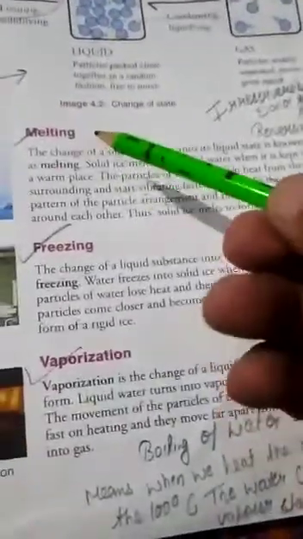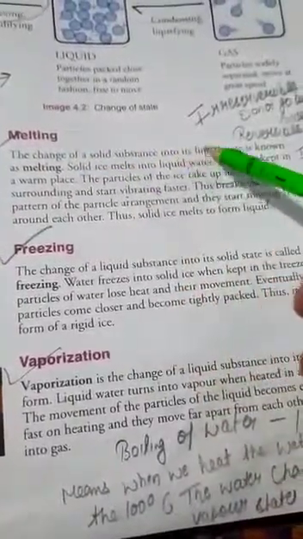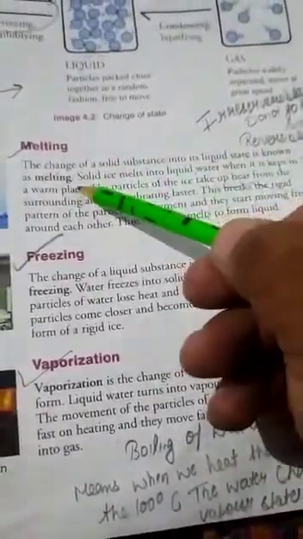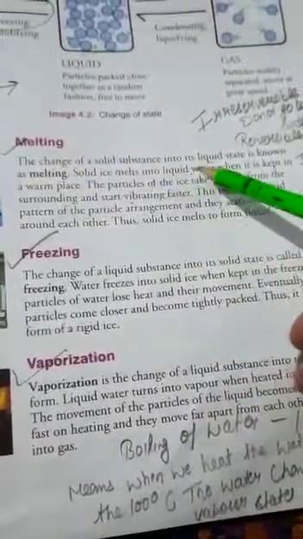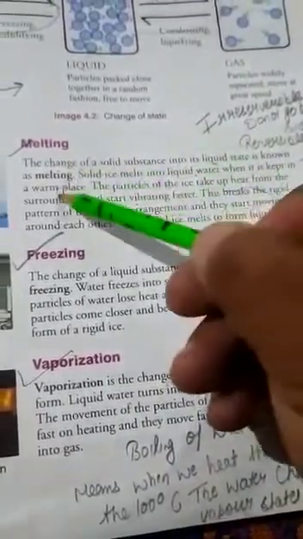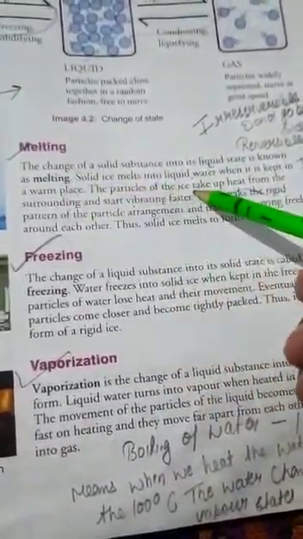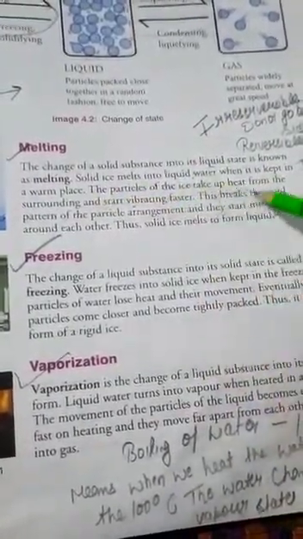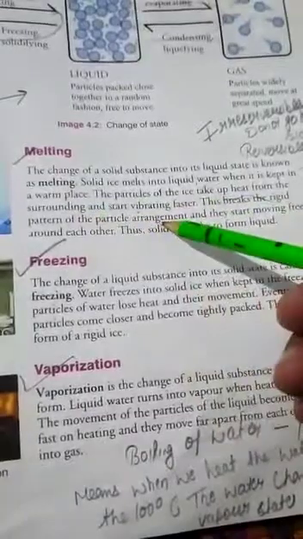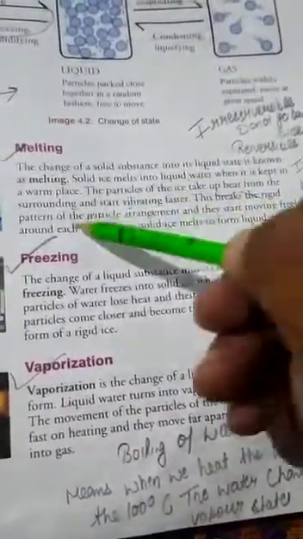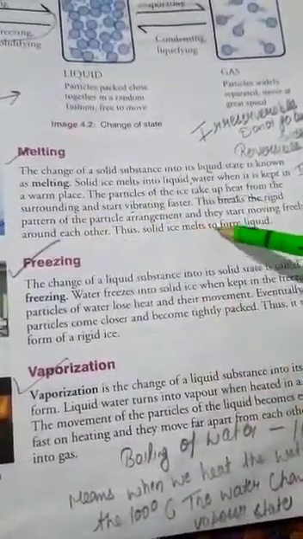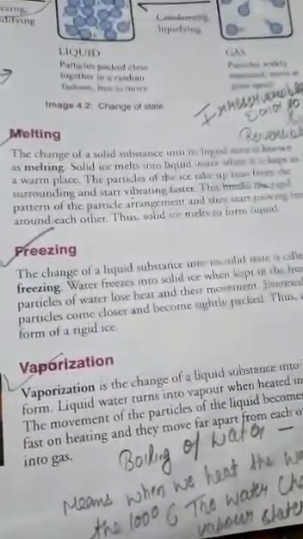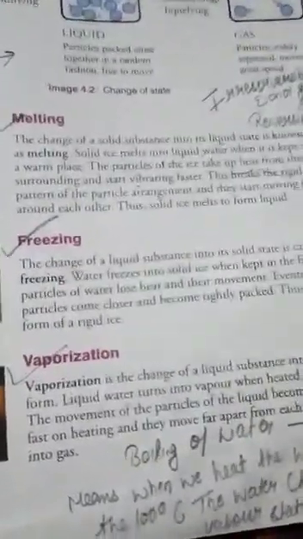First is melting. The change of a solid substance into liquid state is known as melting. Solid ice melts into liquid water when it's kept in a warm place. The particles of the ice take up heat from the surroundings and start vibrating faster. This breaks the rigid pattern of the particle arrangement and they start moving freely around each other. Thus solid ice melts to form a liquid. Here we change the solid into liquid.